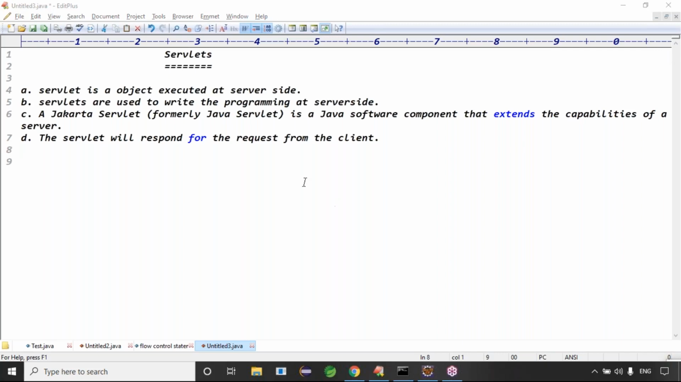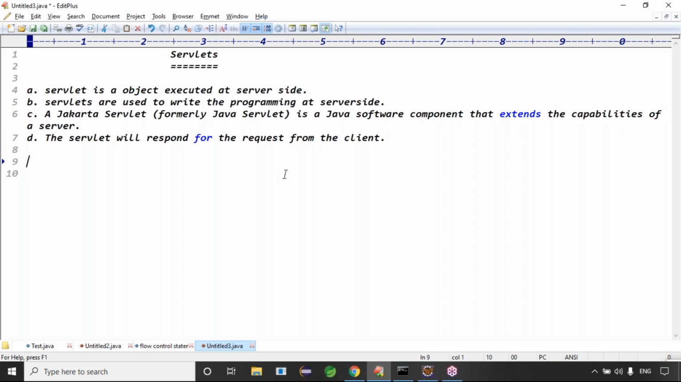The servlet will take the request and the servlet will respond for the client, right? Guys, the servlet will respond for the request from the client. Okay, that is the information, guys. Request from the client, right? So finally, we decided that servlets are for programming at server side. That's what executes the servlets, guys.